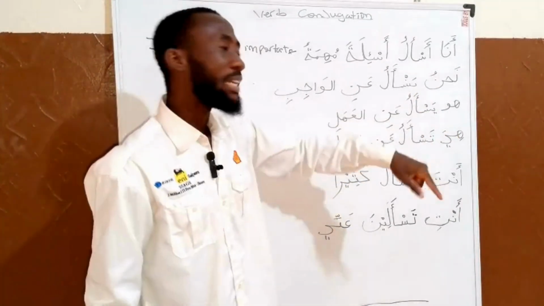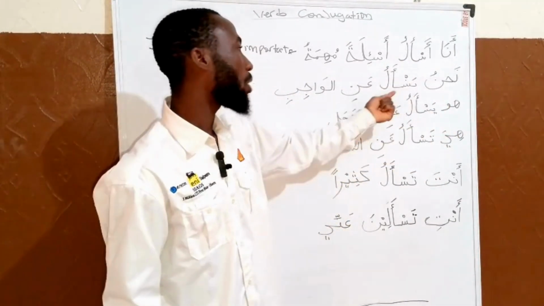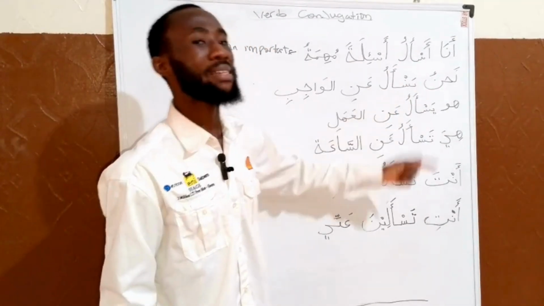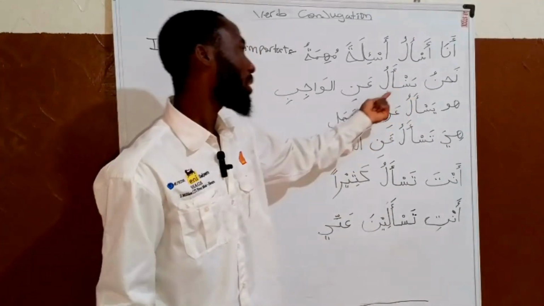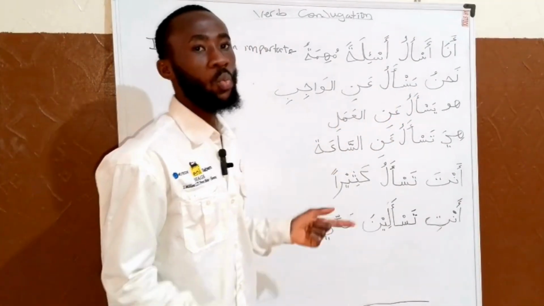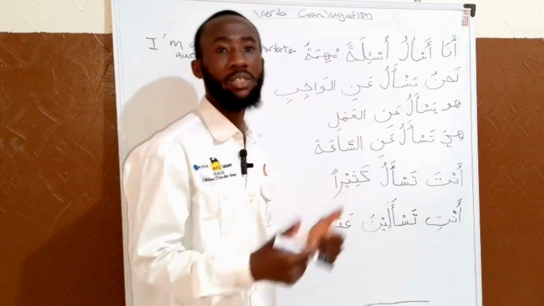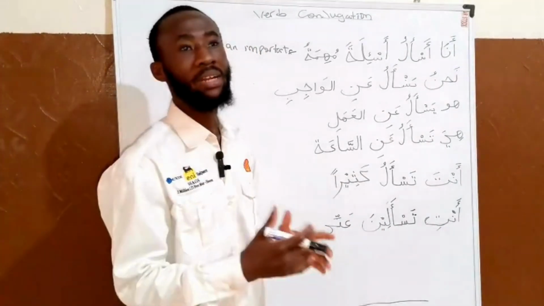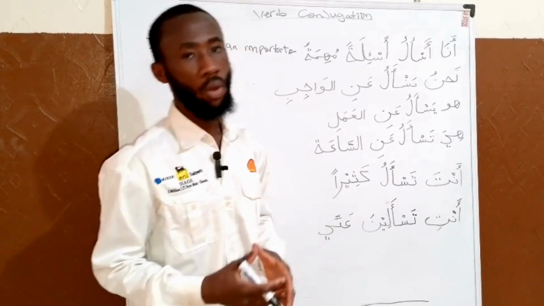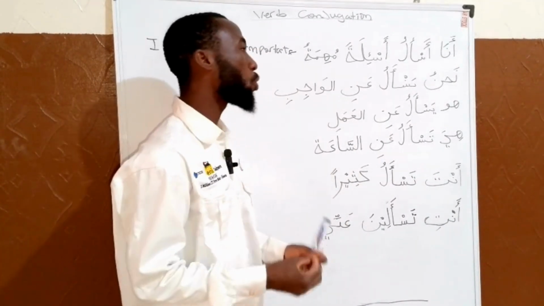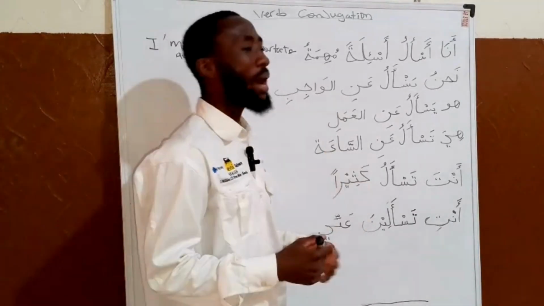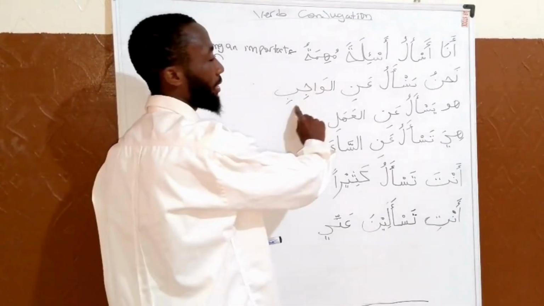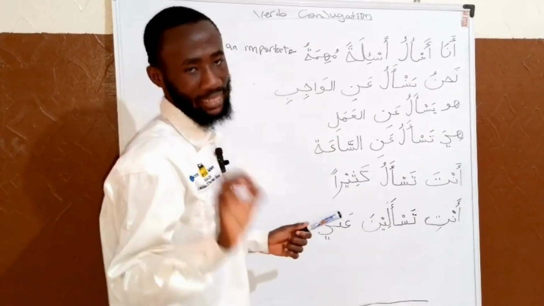The second phrase is: we are asking. Nahnu nas'alu anil wajib. We ask about homework. Al wajib is the Arabic for homework and assignment.